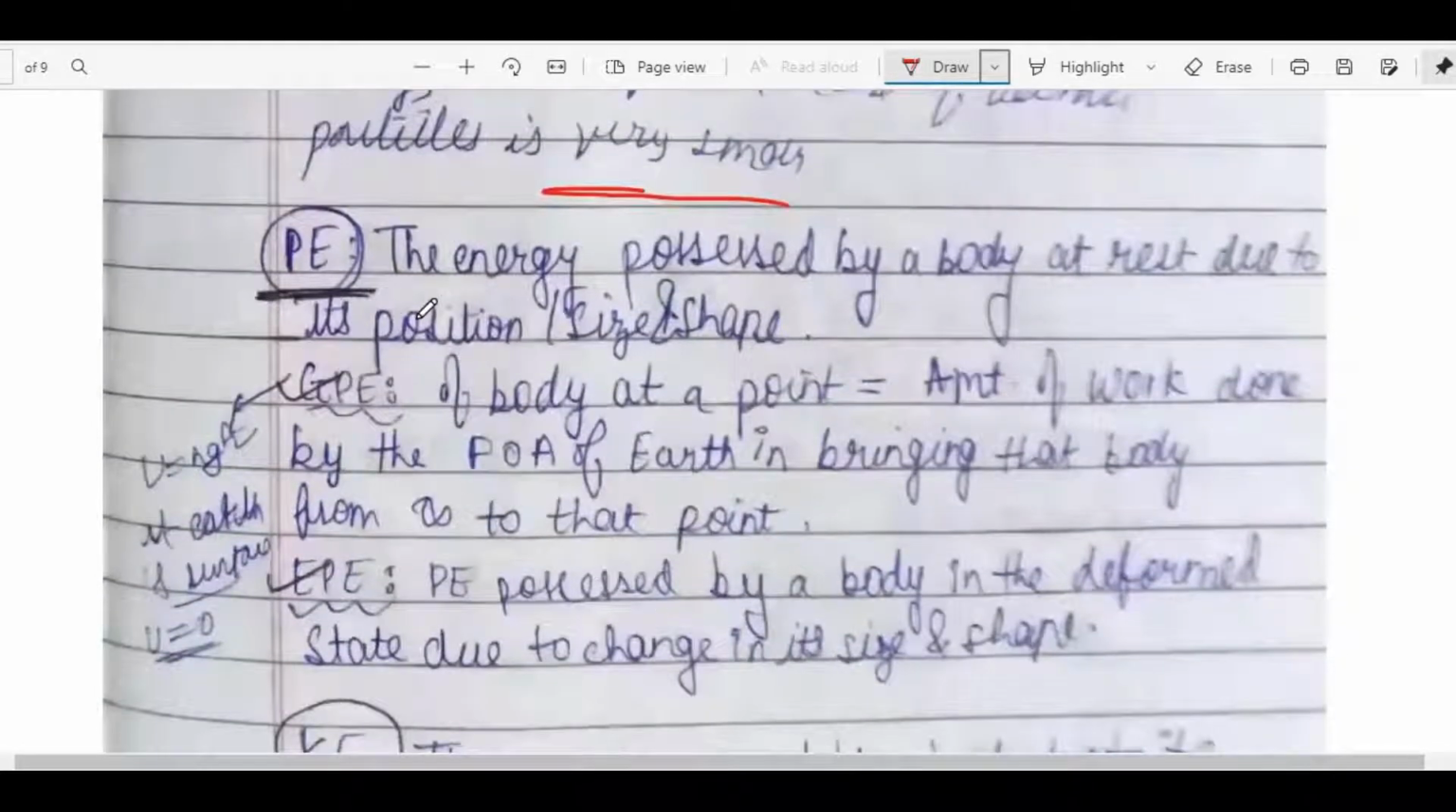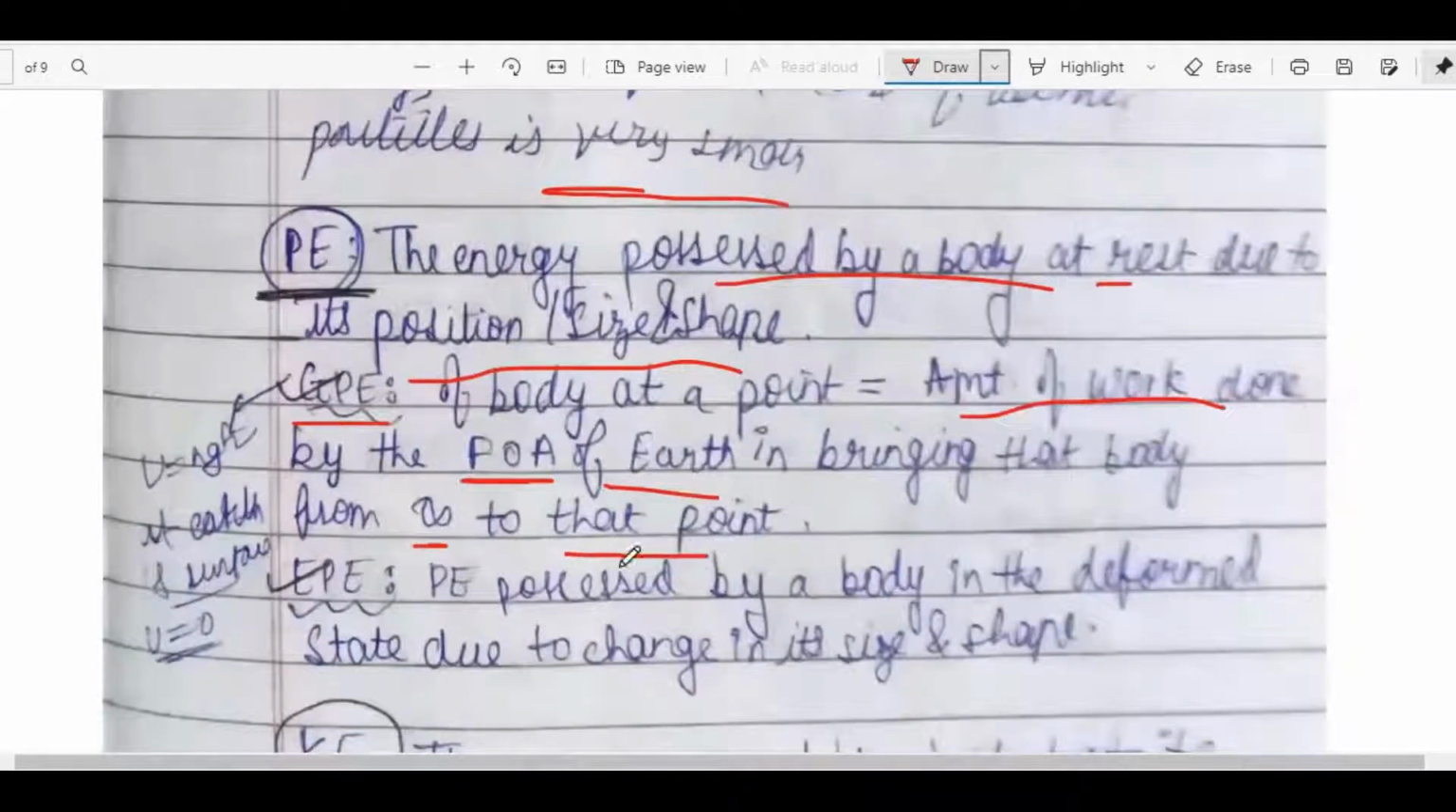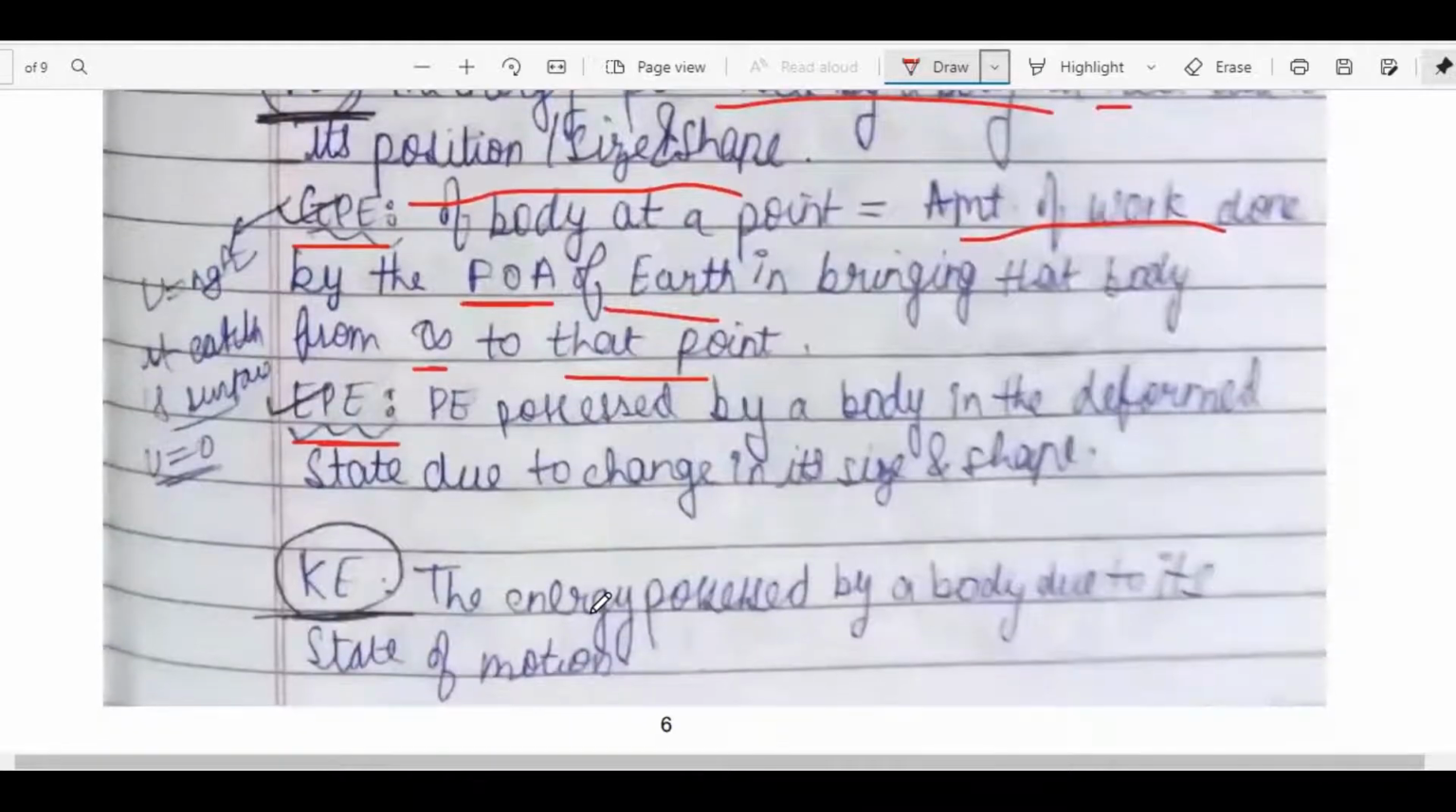Potential energy: the energy possessed by a body at rest due to its position, size, or shape. There are many types. First of all, gravitational potential energy of the body at a point, which is equal to the amount of work done by the force of attraction of Earth in bringing that body from infinity to that particular point. Next, elastic potential energy: potential energy possessed by a body in the deformed state, due to its change in size and shape.